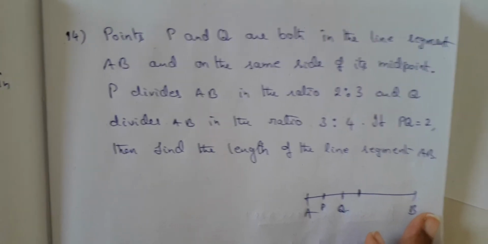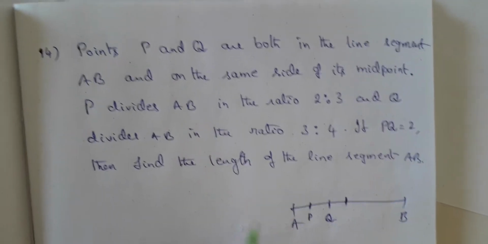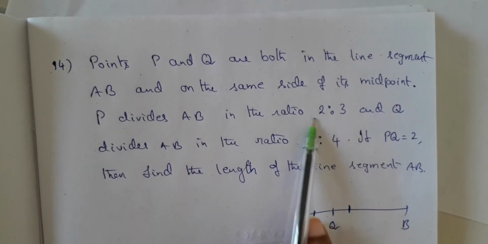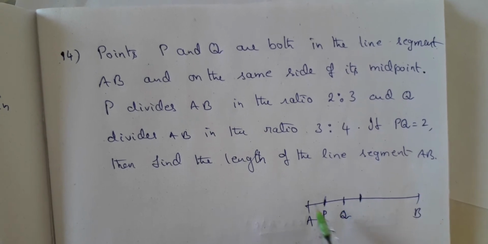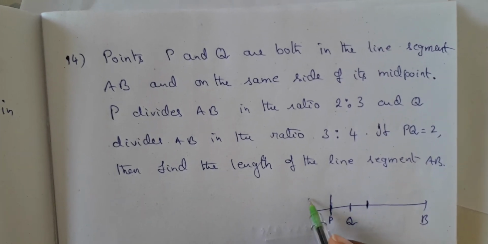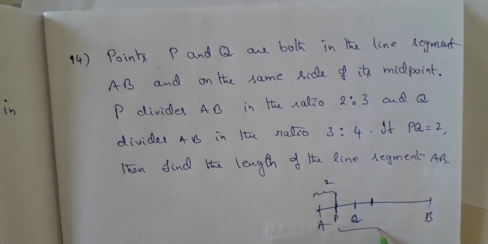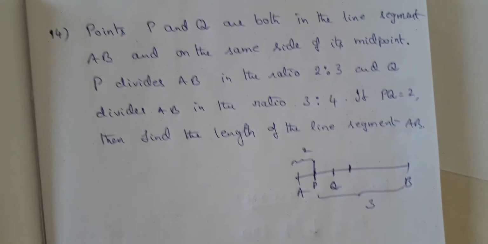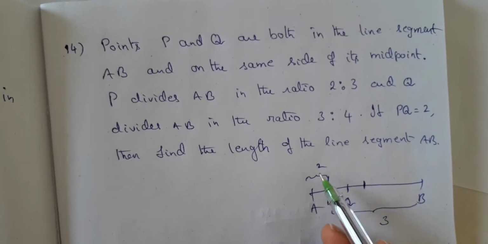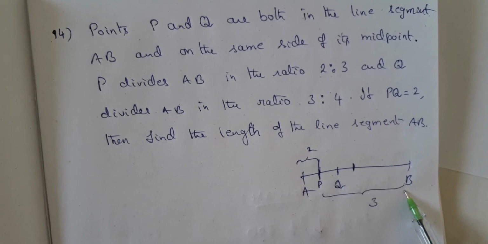Now let us proceed to read the problem. P divides AB in the ratio 2:3. This is my point P. In the 2:3 ratio, this part is 2 parts and the other part is 3 parts. That is the meaning of ratio, is it not? This has 2 parts and this has 3 parts, of the whole 5 parts.